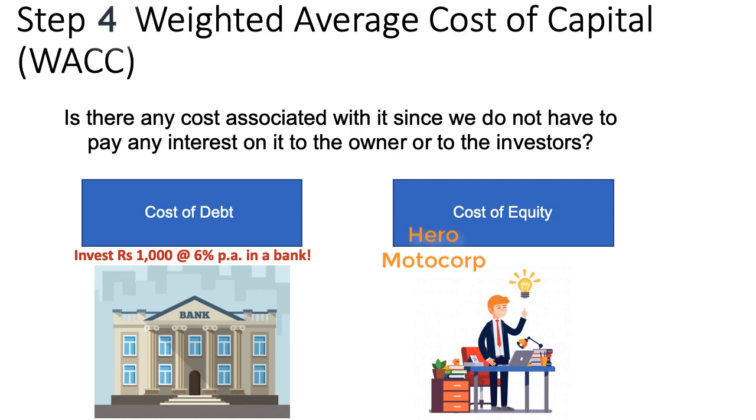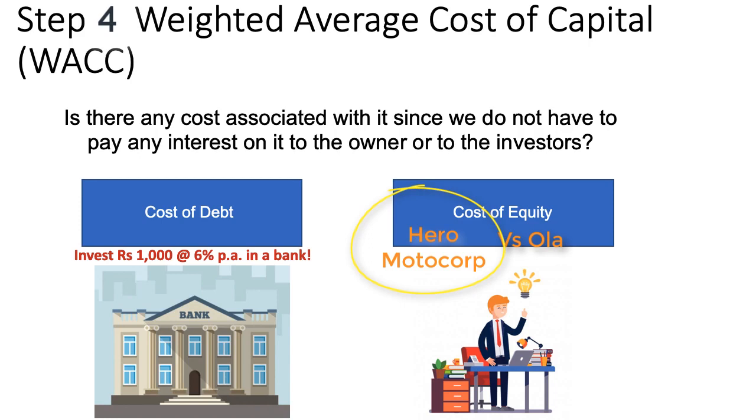Now you can invest the same money in a traditional business, say Hero MotoCorp, where you are more confident that business would do well and you would not lose money. The other possibility is that you invest the same money in an internet business, where you know it is a new age business and hence riskier. There is a chance you may lose all your money. If both the businesses promise you 10% return, which is more than 6%, your risk-free opportunity cost, which one would you invest in? Naturally, in traditional business, because you know it is safer.